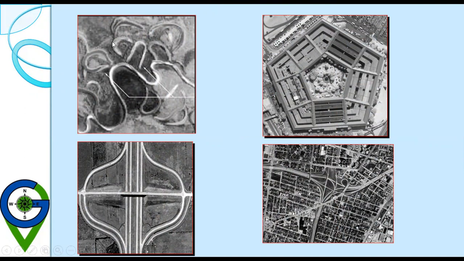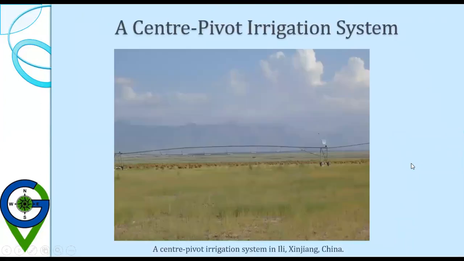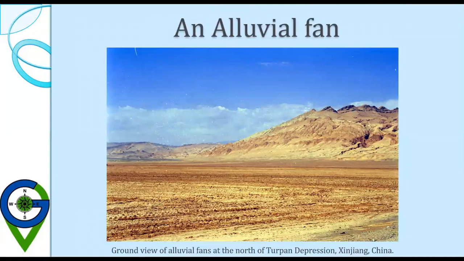Oxbow lakes and cutoff meanders were there, so we can identify that this is a river. Whereas a more regular shape indicates man-made features. Here you can also see a settlement and an overbridge. This is a ground picture of the central pivot irrigation system. Then a ground view of alluvial fans.